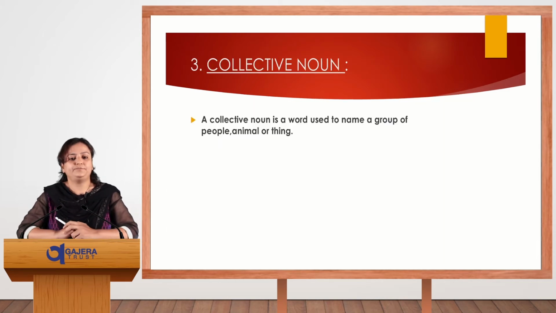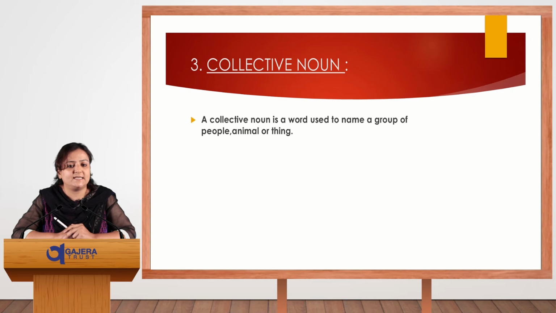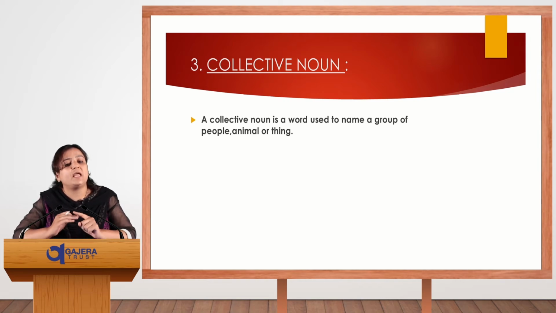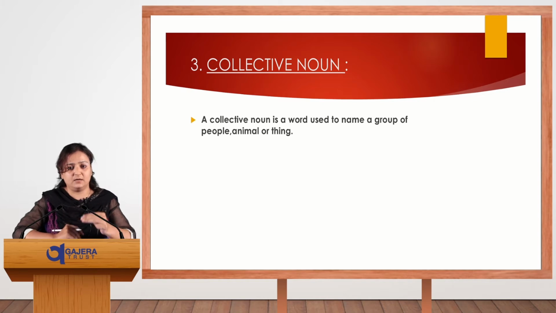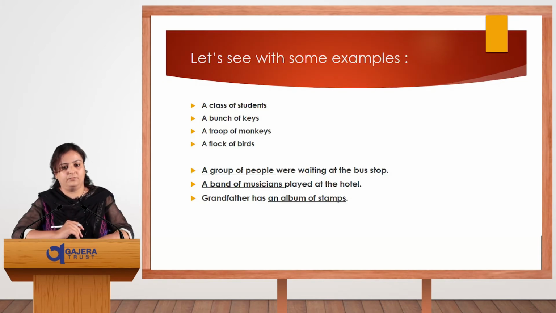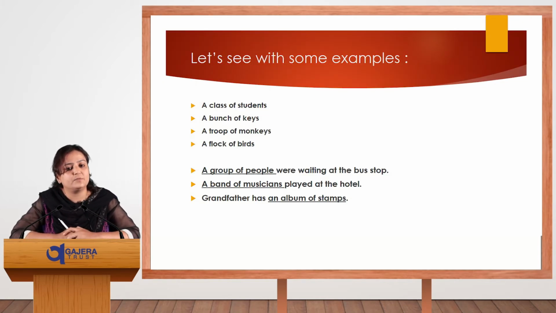Now third is about the collective noun. A collective noun is a word used to name a group of people, animal or thing. Please remember this. We have taken just these three categories in our collective noun: a group of people, a group of animals, or things. Let's see with some examples.